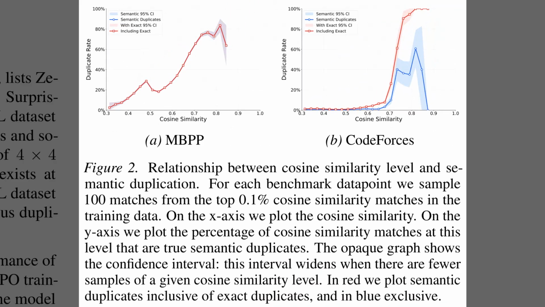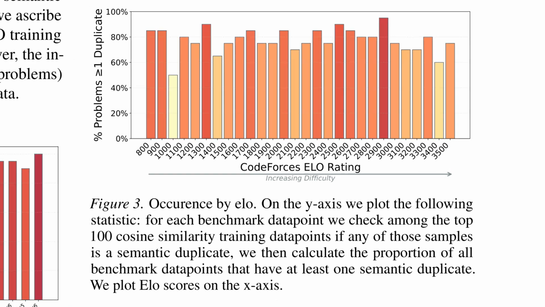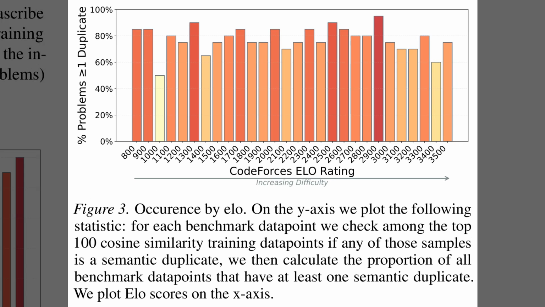So Figure 2 validates the team's detection strategy by plotting duplicate rates against cosine similarity. On the left for MBPP, the overlapping lines show that even without exact matches, semantic duplicates rise steadily as similarity increases. On the right for Codeforces, however, the lines diverge. The red line spikes at the far right for exact copies, but the blue line peaks earlier, around 0.8. This reveals a specific zone of soft contamination, problems that are semantically identical, but not exact string matches, which traditional filters easily miss.